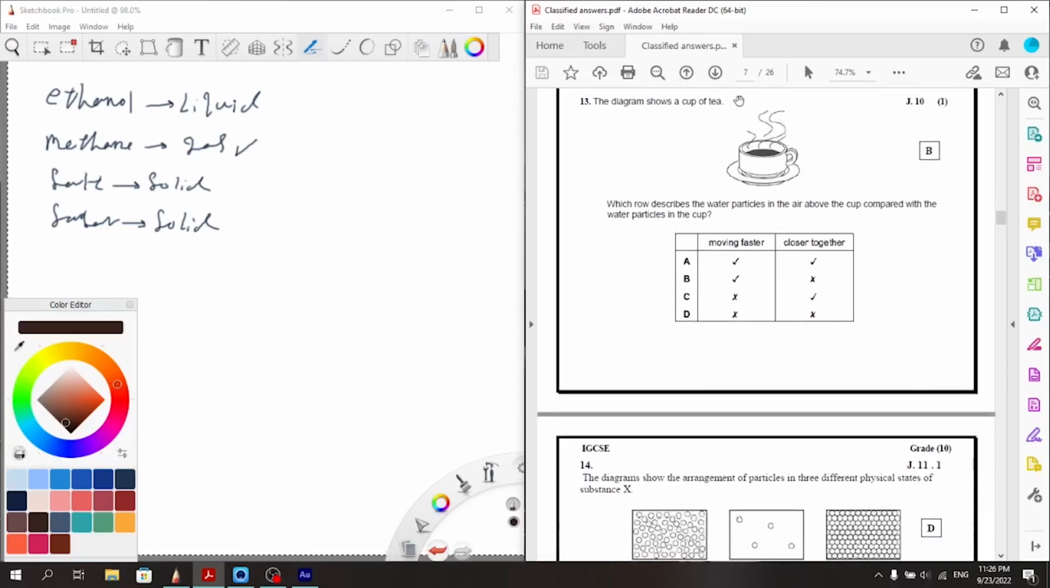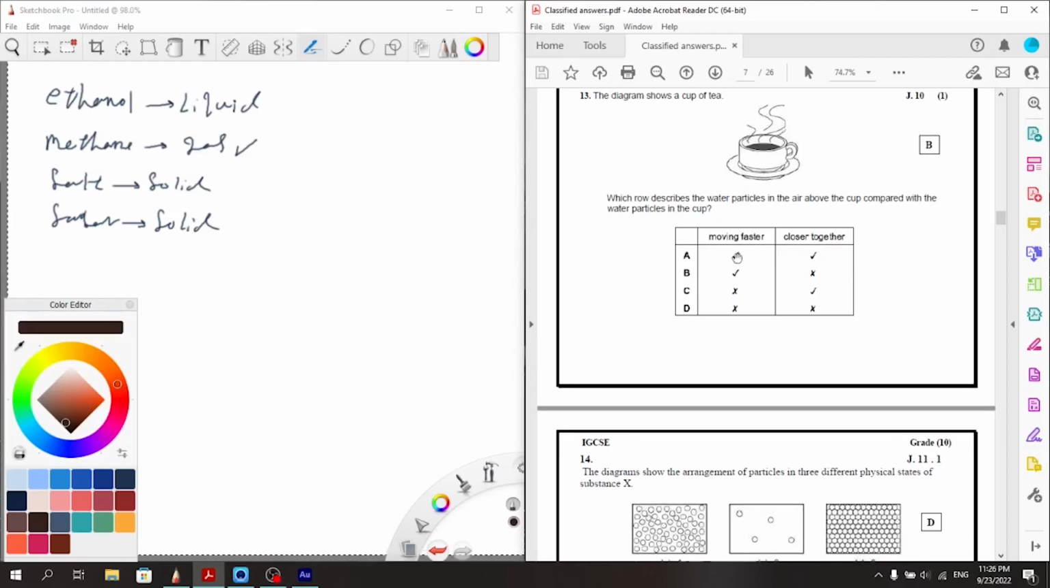The diagram shows a cup of tea. Which row describes the water particles in the air above the cup compared with the water particles in the cup? So we want the particles in the steam here, versus the particles that are liquid. So we are comparing the gas to the liquid, basically. Which one will be moving faster? Of course, the first one describes the particles in the air, or the gaseous state. They are moving faster, so it's either A or B, so the others are cancelled. They are closer together? Nope, they are gases. They just move further and further apart, so the answer is B.